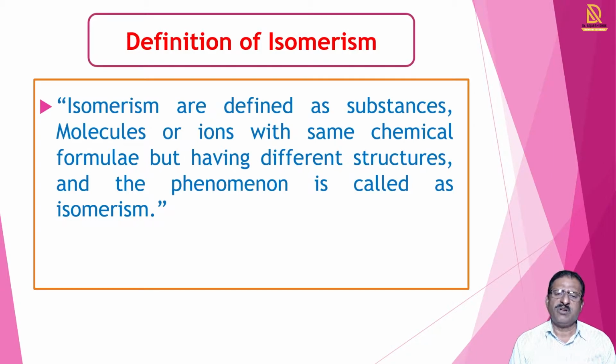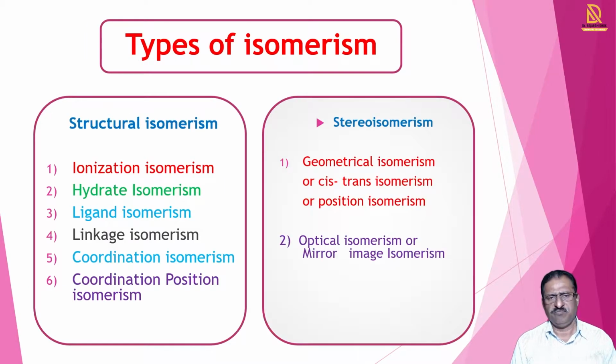This phenomenon is called isomerism. These are different compounds, different substances, that have the same chemical formula but different structures. Such compounds are called isomers and the phenomenon is called isomerism.